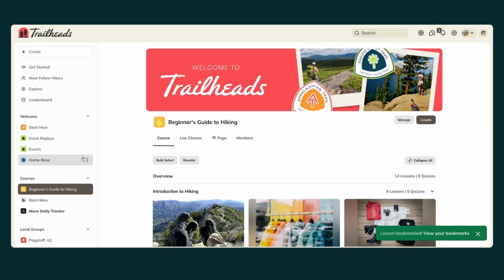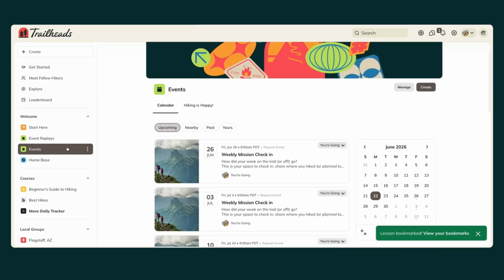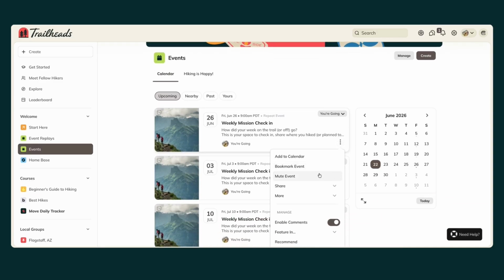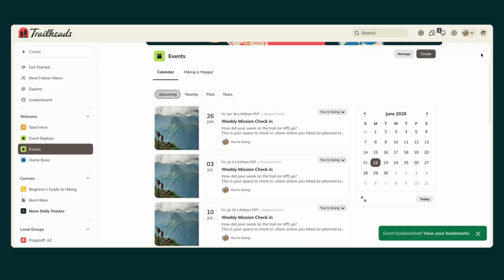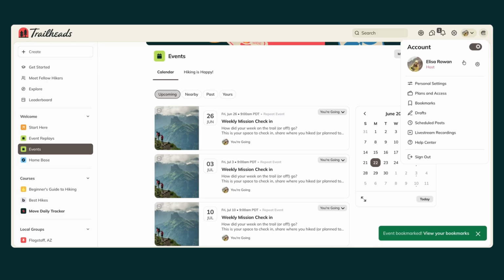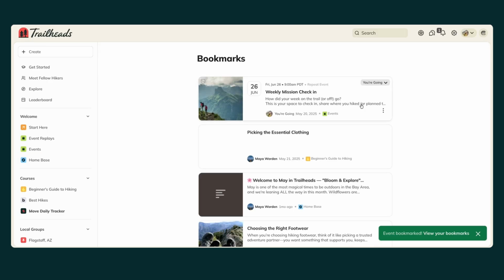And you can also bookmark events as well. So if you wanted to head over to events, and just click the three-dot menu here, and you can bookmark the event. So it's just an easy way for you to keep track of all the great things that are happening inside of your Mighty network.